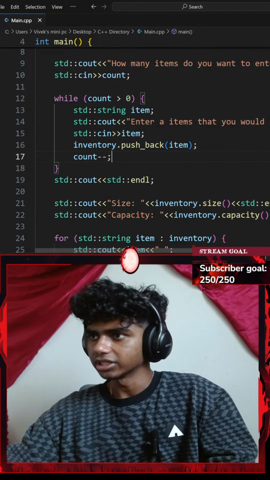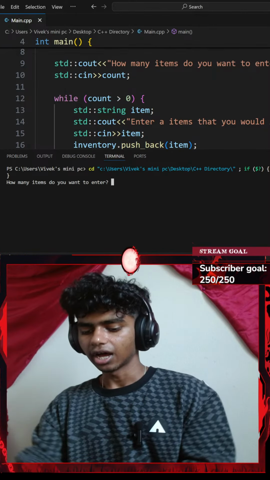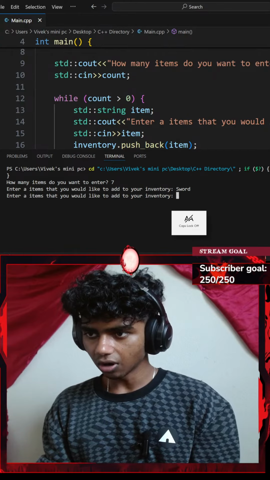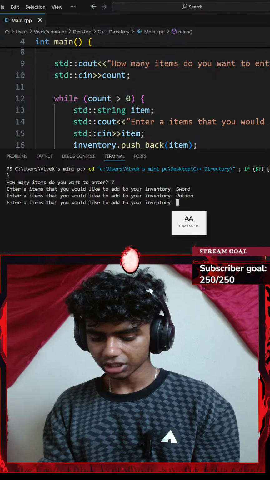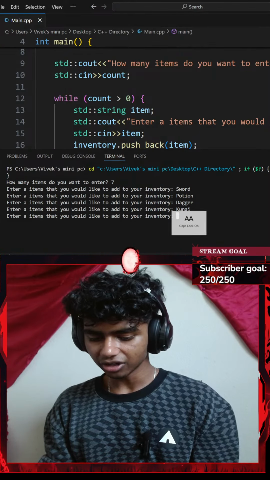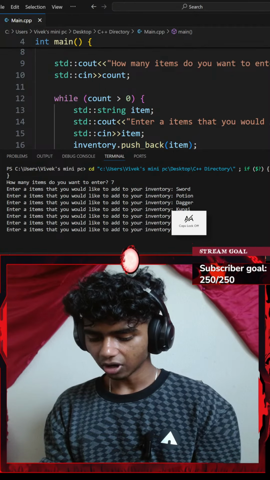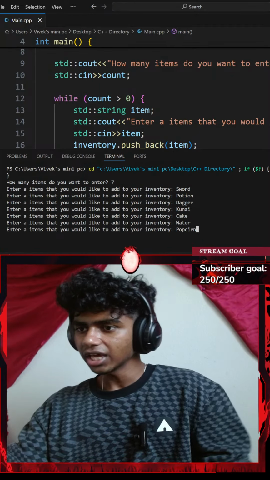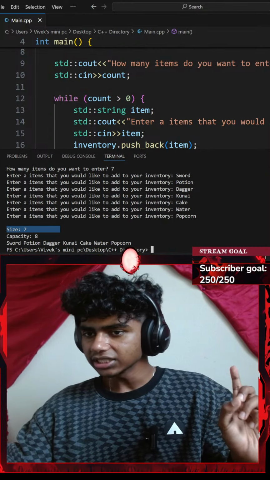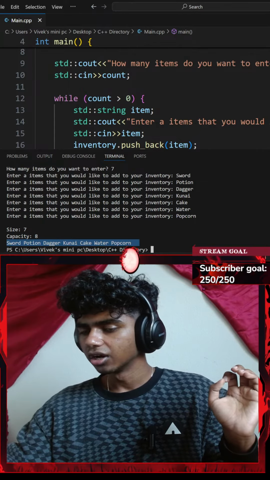Let's go with Control S again. Now if I run the command, I shouldn't be able to add 6 items. I want to go with 7 items now. Let's go with sword, potion, dagger, kunai, cake, some water, maybe some popcorn. Okay, popcorn. There we go. Size is 7, capacity is 8. These are the items inside of my vector.